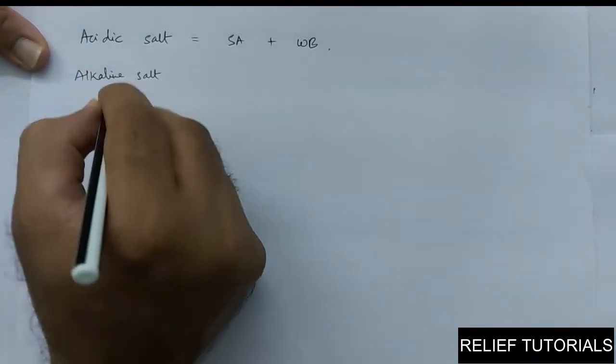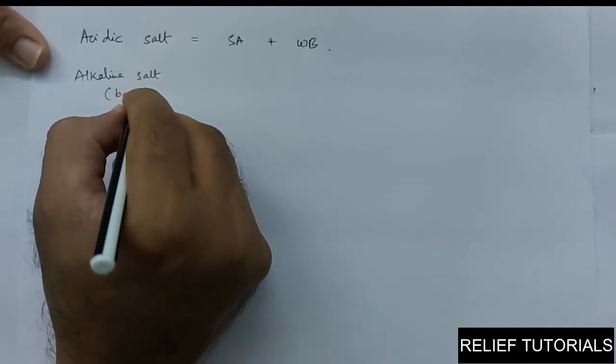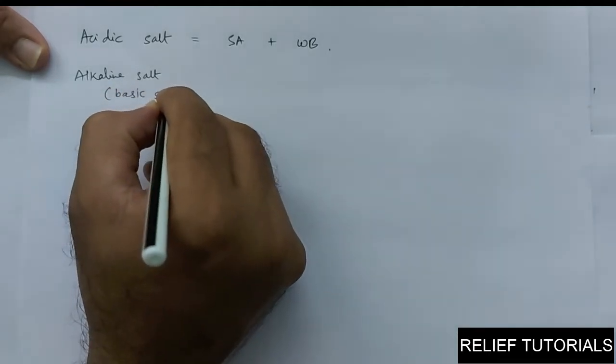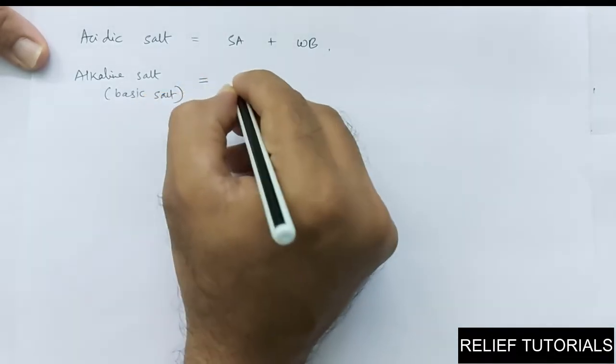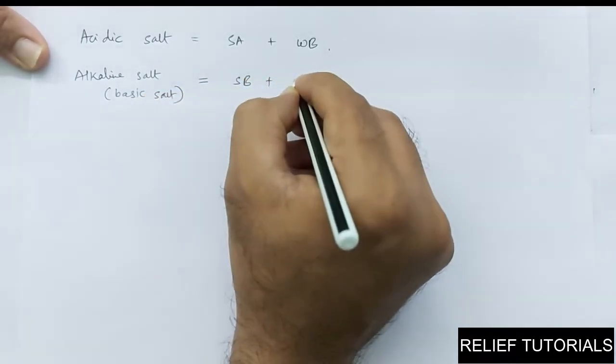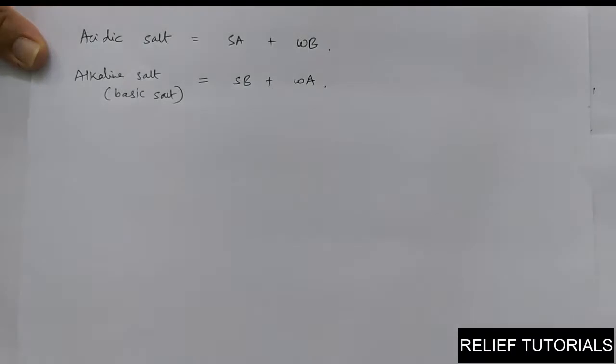Alkaline salt, means basic salt, is actually made from strong base and weak acid.